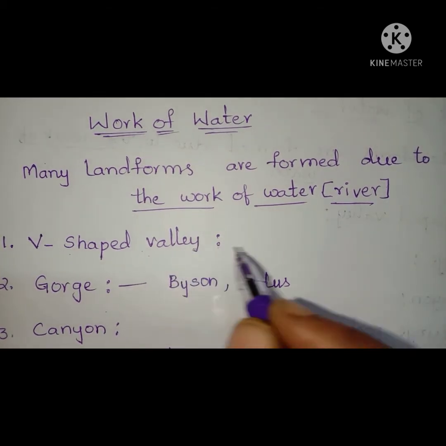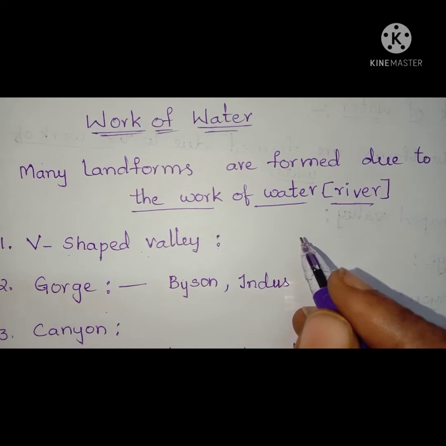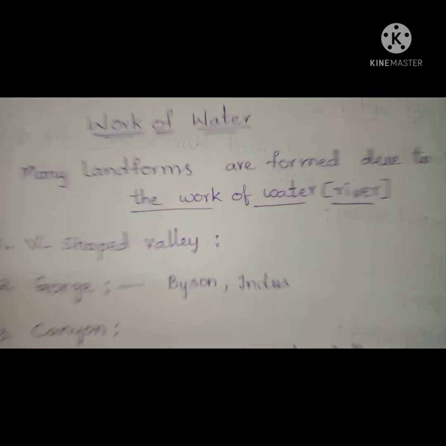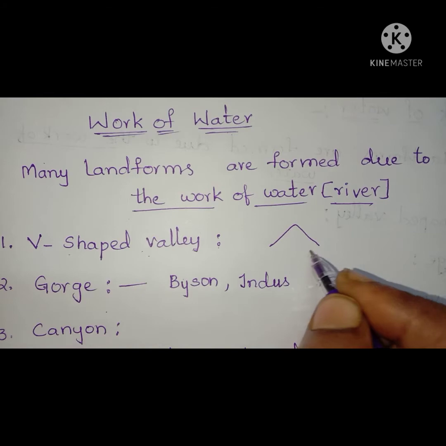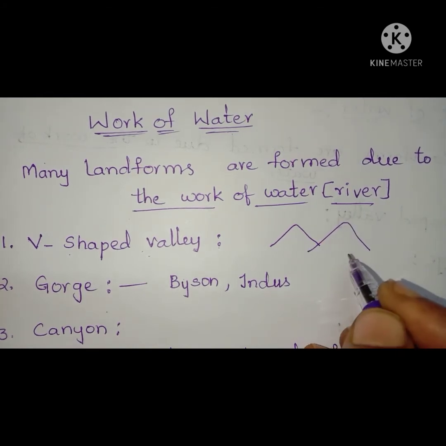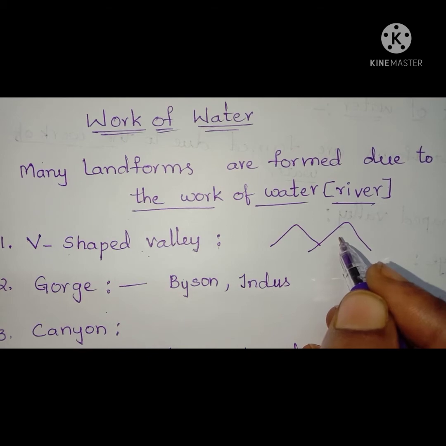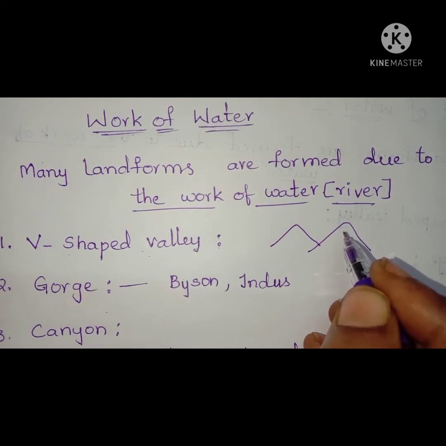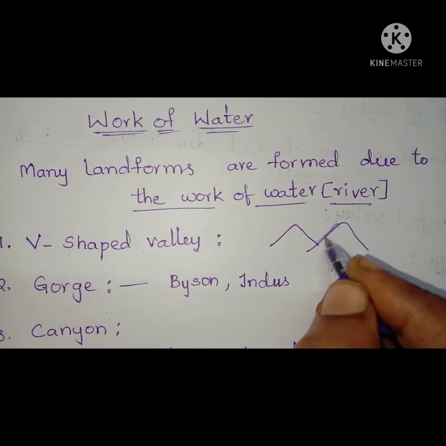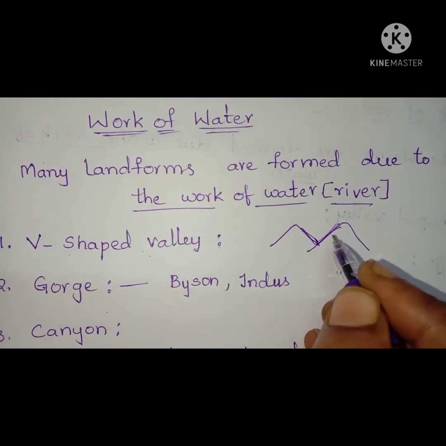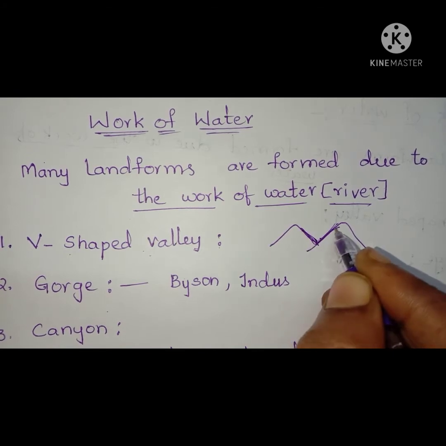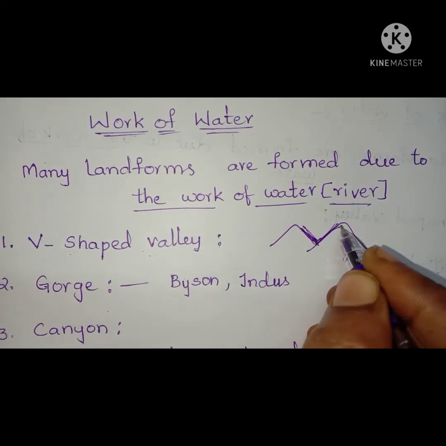So, V-shaped valleys. As a result, deep valleys are formed.